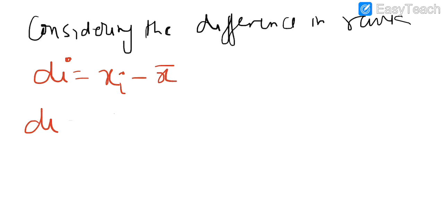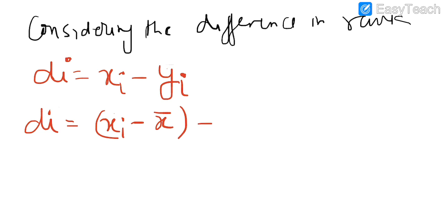We are taking the difference of ranks between the two individuals of x and y. So I can represent it as xi minus x bar, and also taking y as common, minus yi minus y bar. I hope this is clear also.